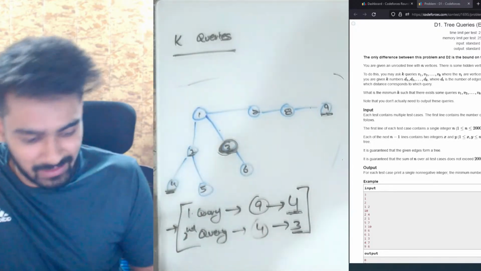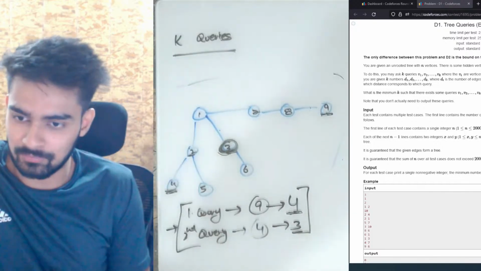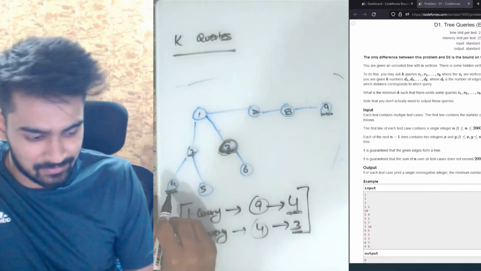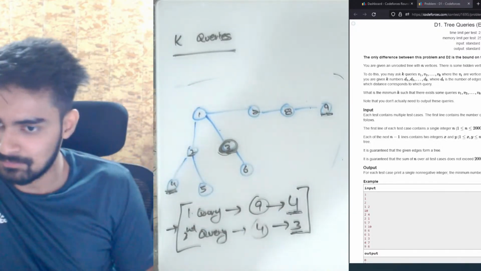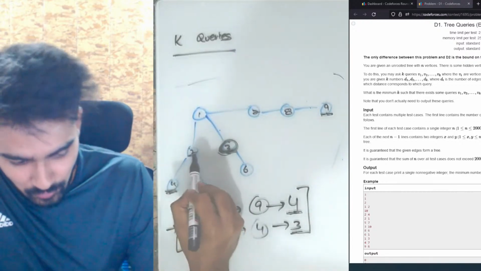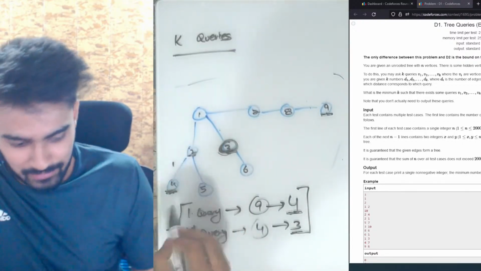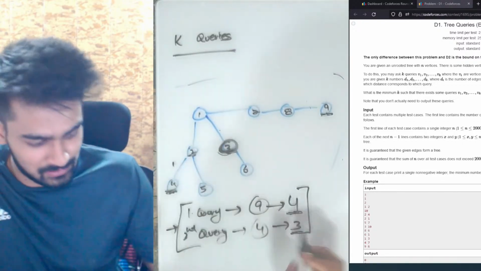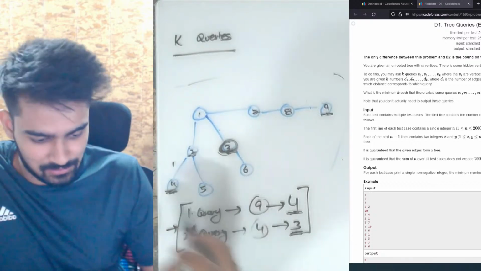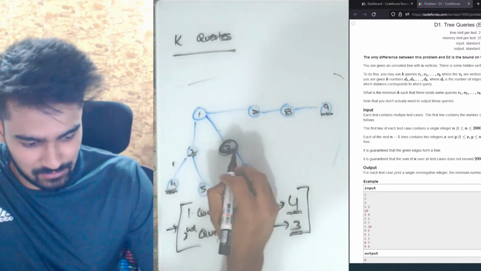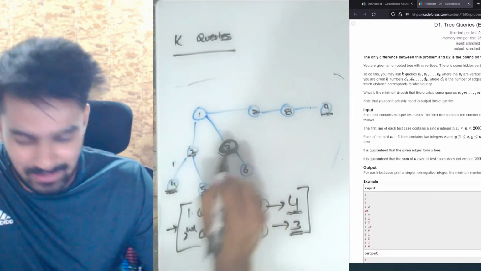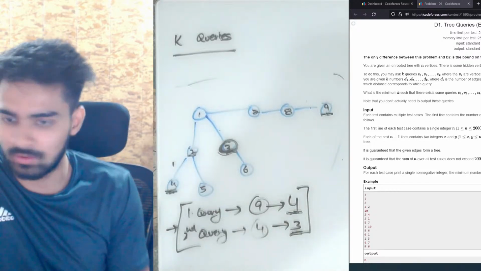To do that, you need to make another query from node 4. This node 4 tells me that the distance is 3. But the distance of 2 from 4 is 1, while the distance of 3 from 4 is 3. That means 3 is my hidden node, and 2 is not.